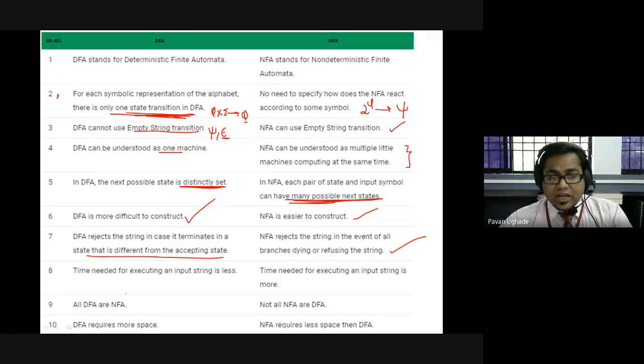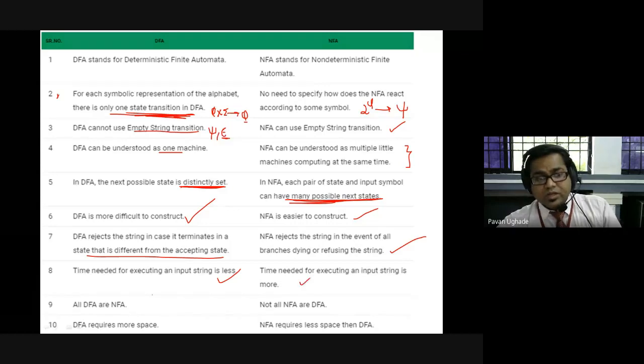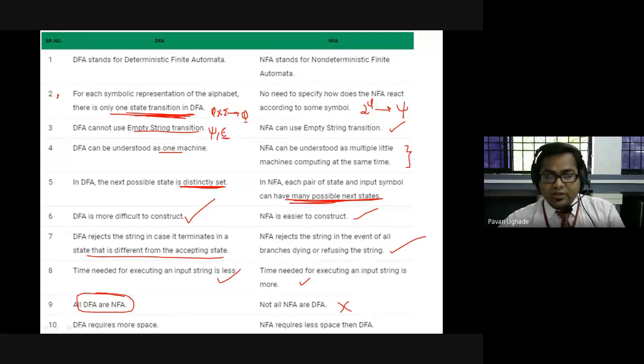The time needed for executing an input string is less in DFA; that's what I said, it will be faster, while in the case of NFA the time needed for executing the input string is more. Another important point: all DFAs are NFAs, while all NFAs are not DFAs. Why? We will explain in the further classes. DFA requires more space.